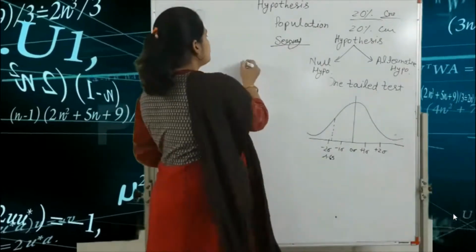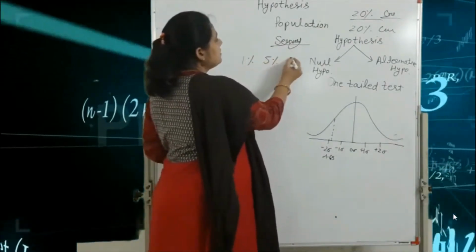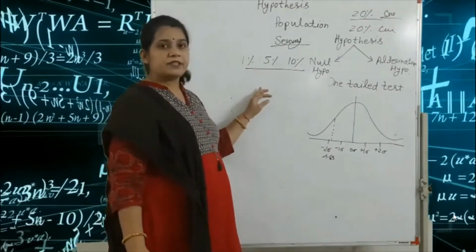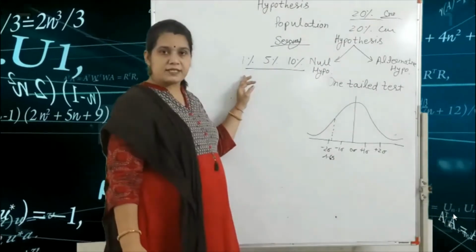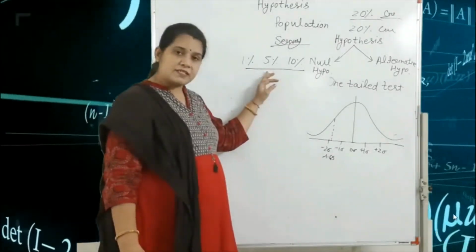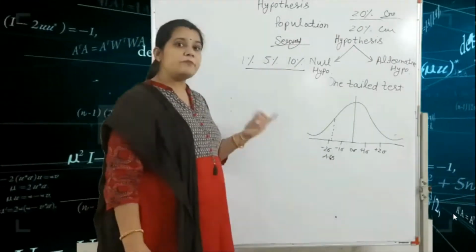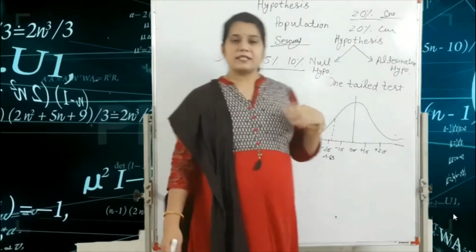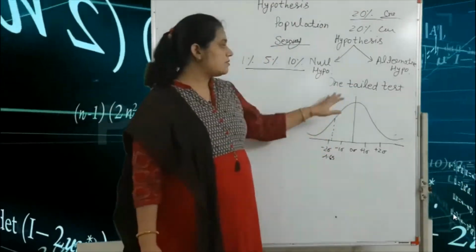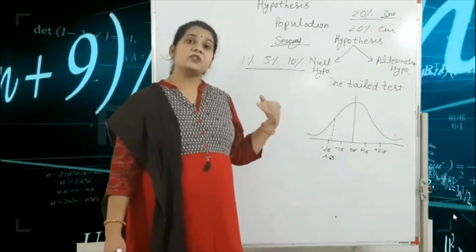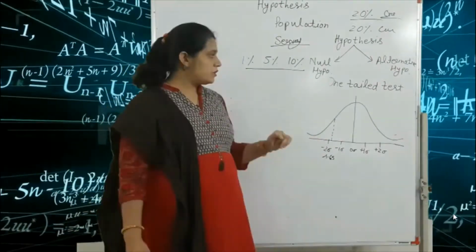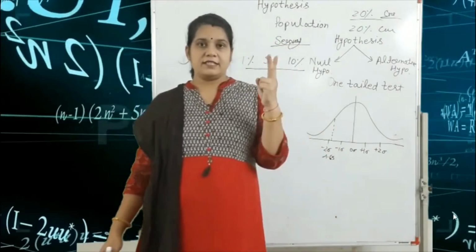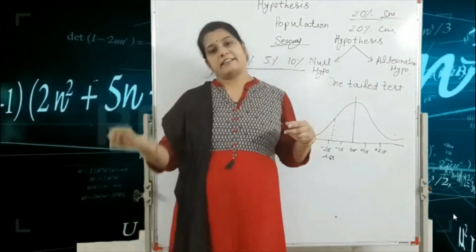1%, 5% and 10%. We have already given a table for finding the 1% level of significance, 5% level of significance and 10% level of significance. These 3 types of level of significance depend on the one-tailed test and two-tailed test. The one-tailed test has 2 types, left-tailed and right-tailed test.